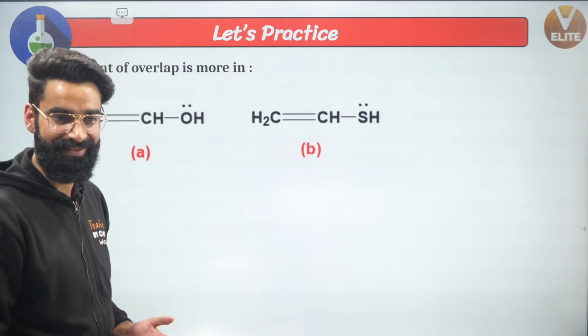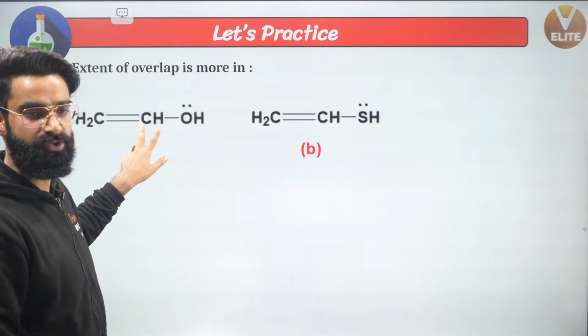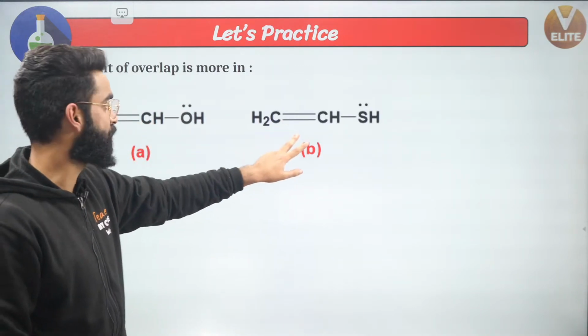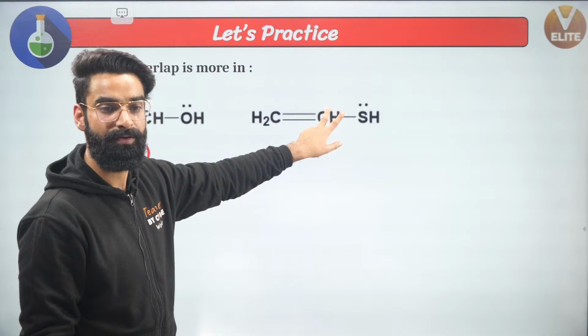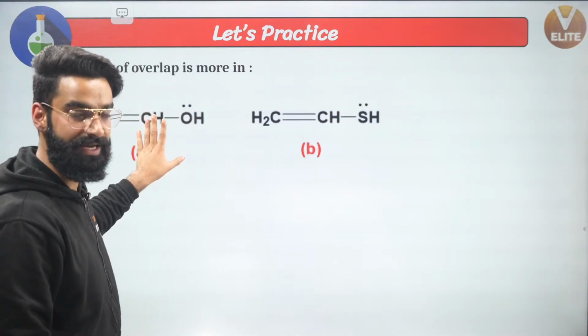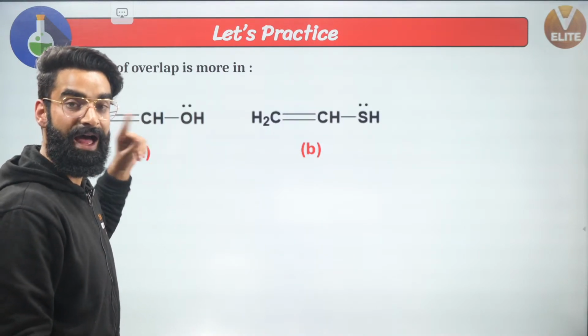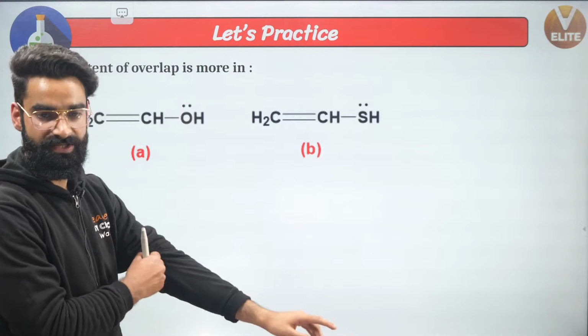So A is going to show more overlap because it's going to be a 2p overlap. B is going to be a 2p 3p overlap, right? Extent of overlap will be more in the first. Yes, correct. And at the same time, extent of resonance will be more in the first, and stability will be more in the first.